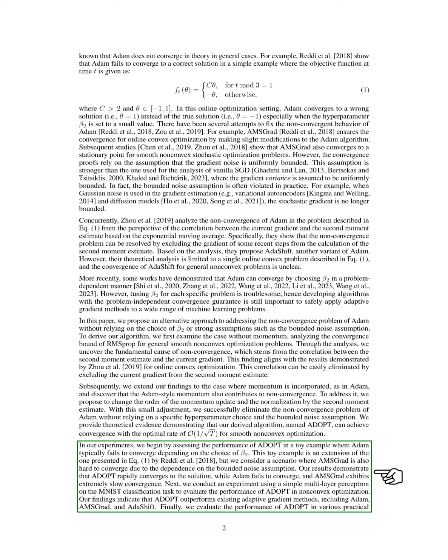In our experiments, we first test ADOPT in a scenario where Adam typically struggles due to beta-2 choices. Our results show that ADOPT converges quickly, while Adam fails and AMSGrad converges very slowly. Next, we evaluate ADOPT on a multi-layer perceptron for the MNIST classification task, finding that it outperforms existing adaptive gradient methods, including Adam, AMSGrad, and AdaShift.